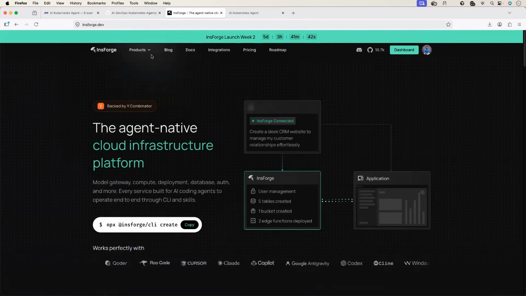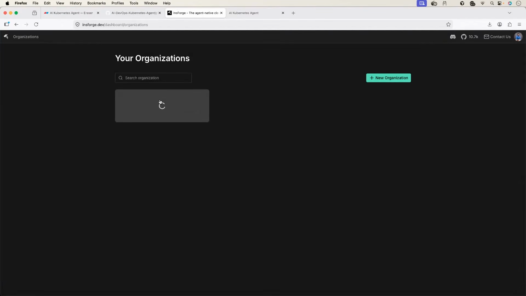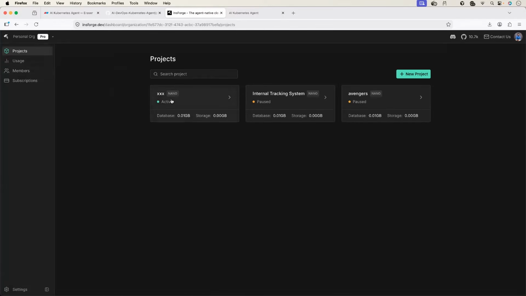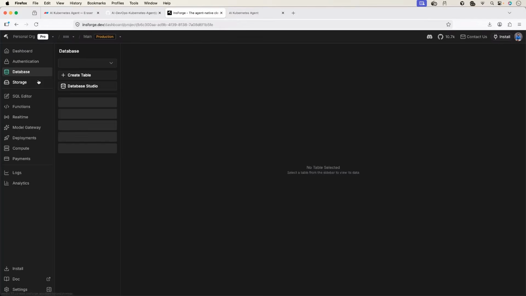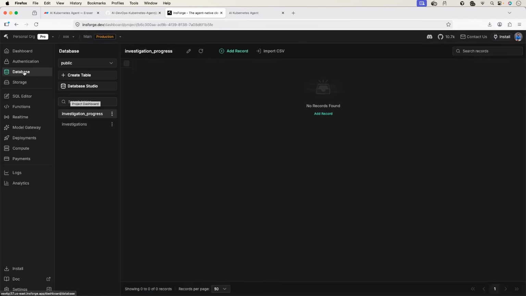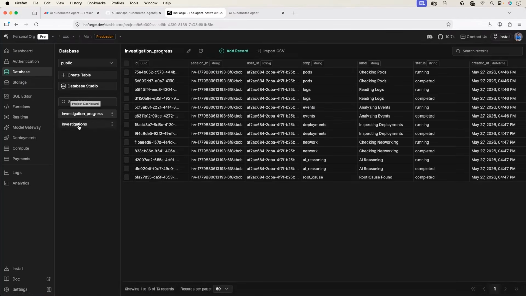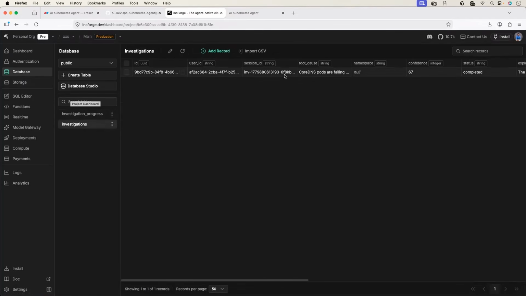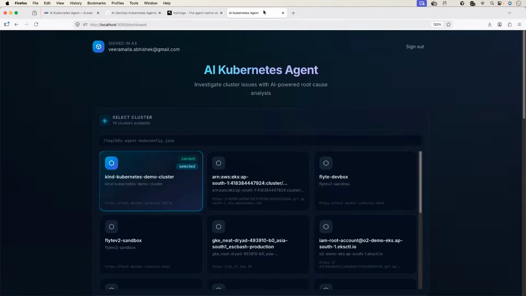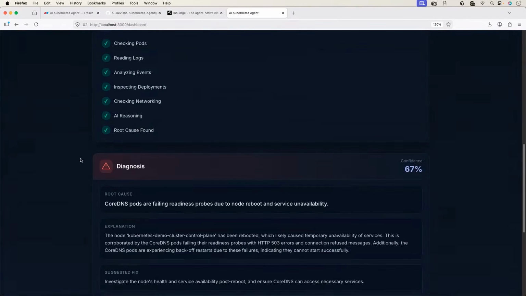If we go to the Infoj backend and go back to the dashboard, now on the project, I'll go to the databases. So in the databases section, I'll pick up the table. So these are databases, investigations. So this is the past investigation. You can clearly see core DNS pods are failing. And this will be reflected even in the investigation history.